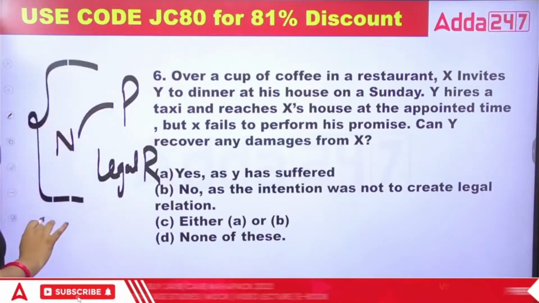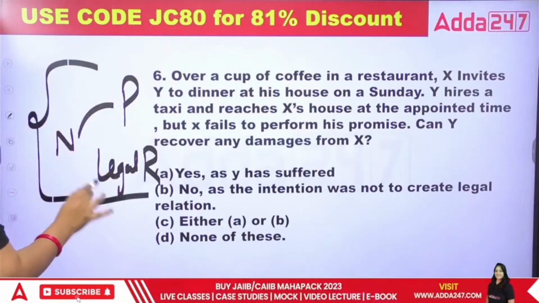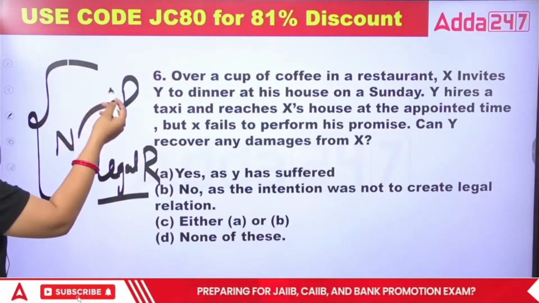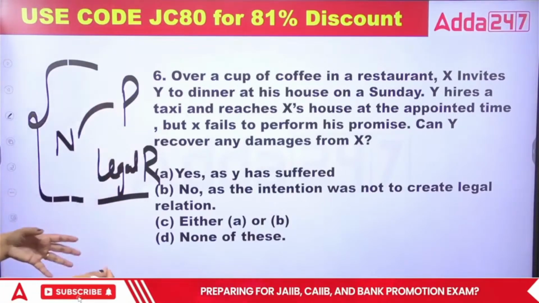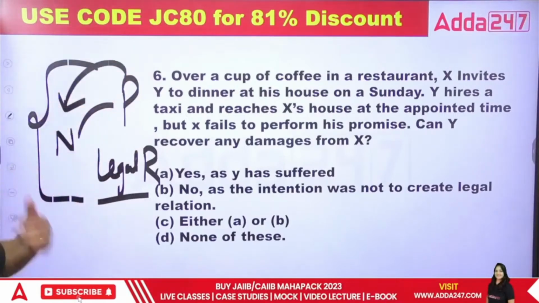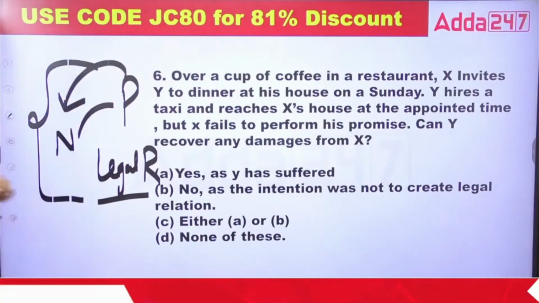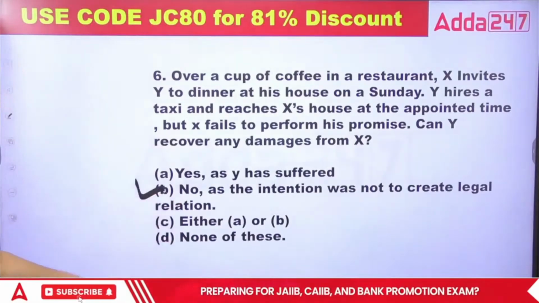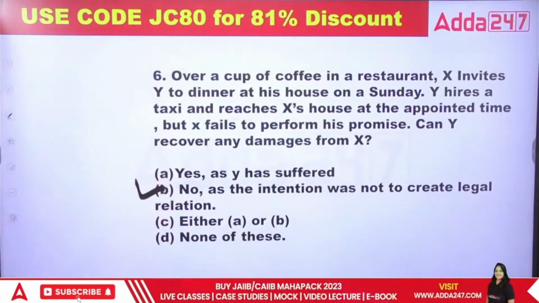In that case, the legal relationship does not arise. Why? Because suppose Nikita ma'am has invited, but she is not serving any tea or dinner, Prabhakar sir cannot file a case. So that's why, in that question, the answer is no, as the intention was not to create a legal relationship.